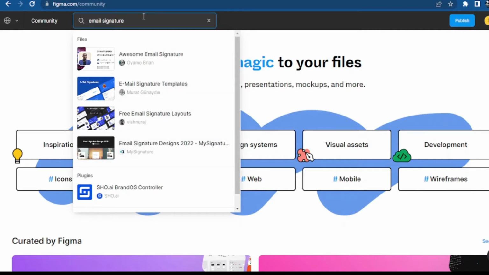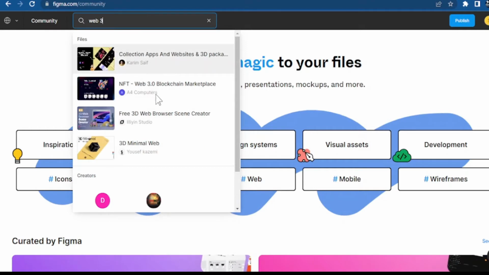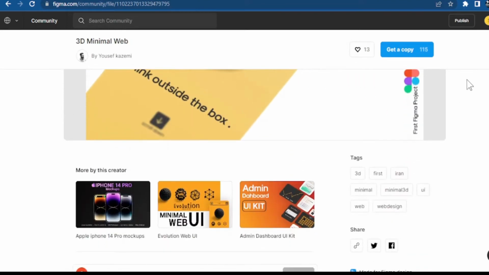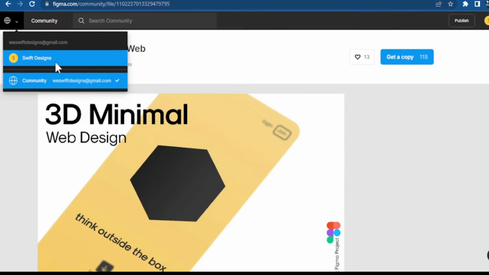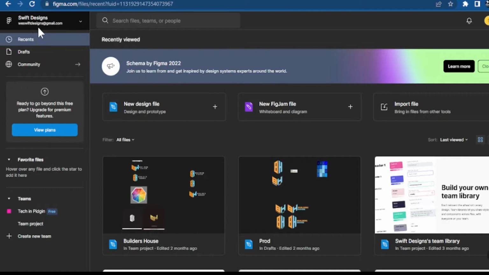I type here. Another way we can do it is I can just say, okay, web3. And if I do web3 here, you will see it gives me everything about web3. So if I want this minimal web3 here, if I click on it, it is supposed to give me these web3 components right here. So this is just the way some of the little things, or rather the big things, Figma does for us. We could go back into our profile or into our dashboard, and we could create a new project.